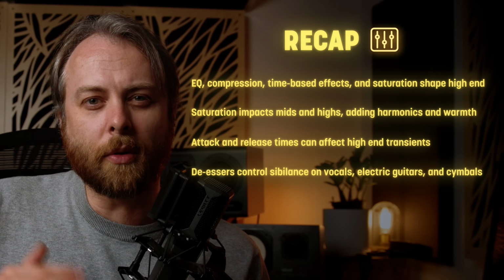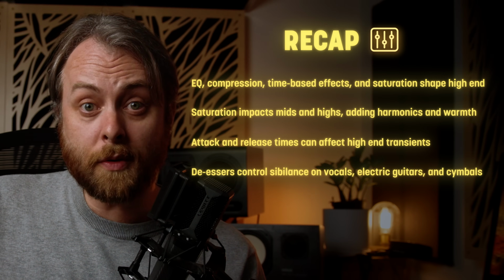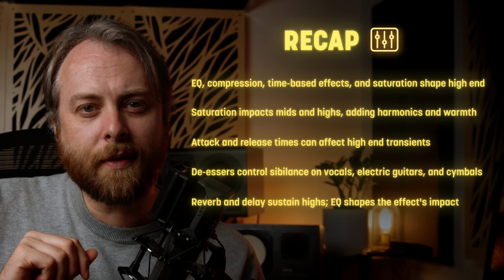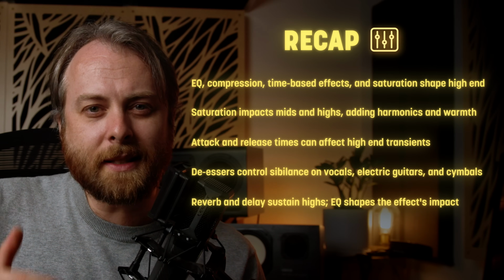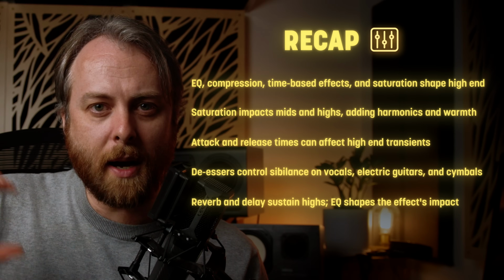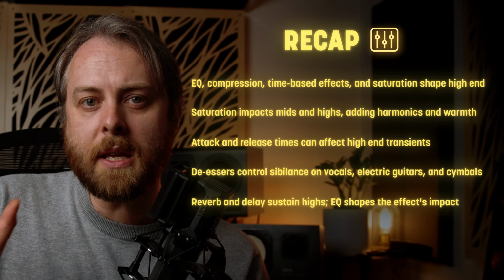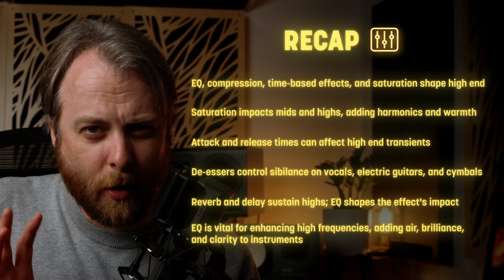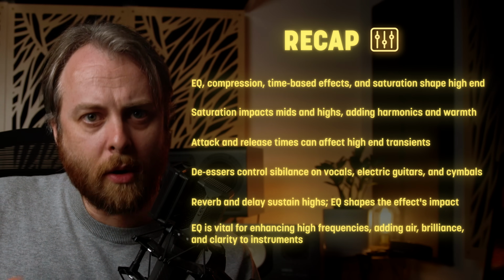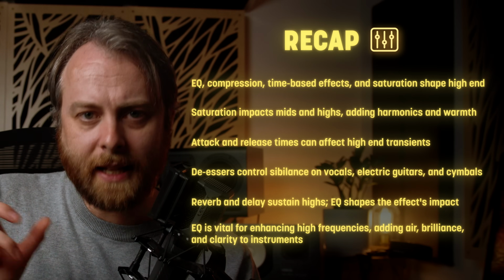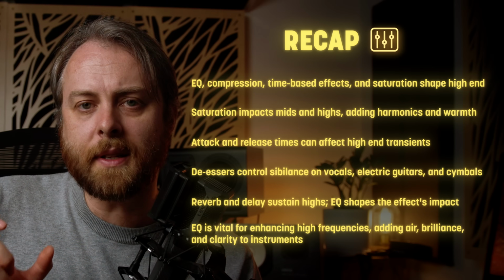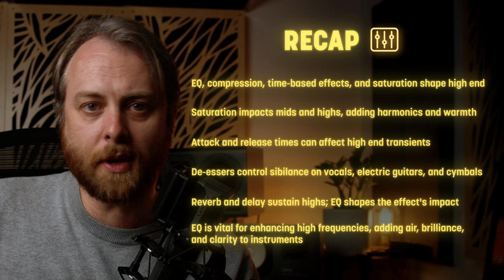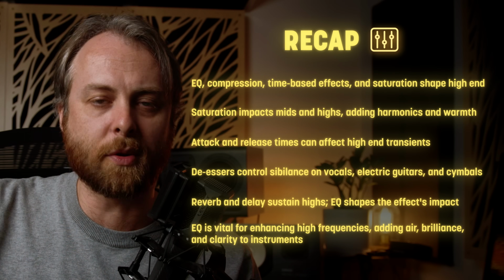De-essers are designed to control sibilance and can be used on vocals, but also guitars, cymbals, and more. And time-based effects like delay and reverb can sustain high frequencies, maximizing them. And an EQ should be used to shape the effect's influence. EQ plays a direct and very consequential role in controlling or enhancing high frequencies, and careful adjustment of high frequencies can add air, brilliance, and sparkle to instruments like vocals, acoustic guitars, and so much more.